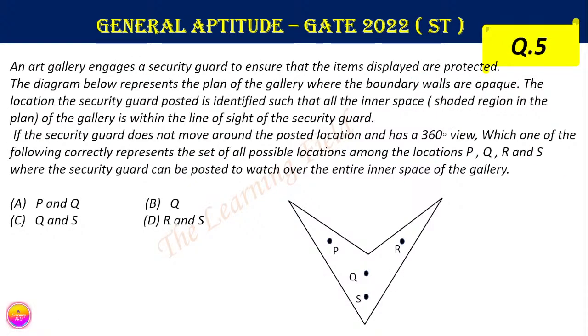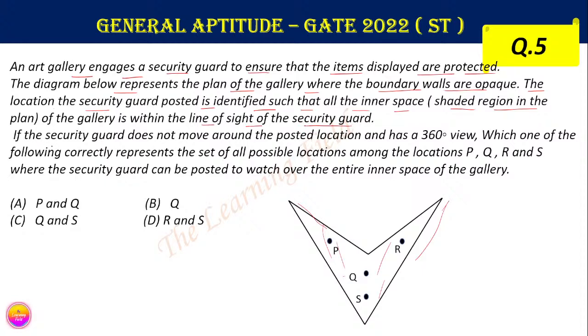Question number 5. It says that an art gallery engages a security guard to ensure that the items displayed are protected. The diagram below represents the plan of the gallery where the boundary walls are opaque. These are the boundary walls given in the picture. The location of the security guard is identified such that all the inner space, the shaded region in the plan of the gallery, is within the line of sight of the security guard.